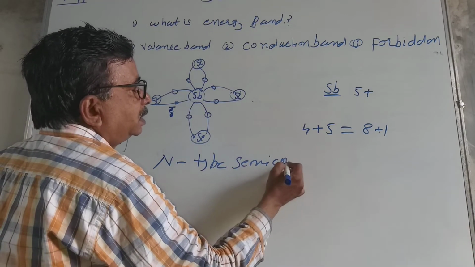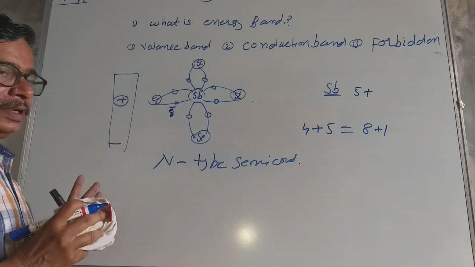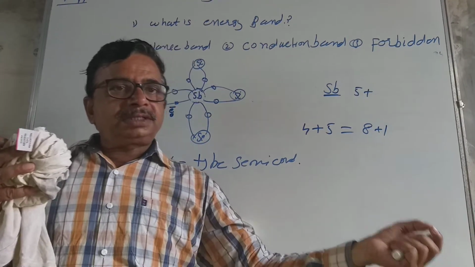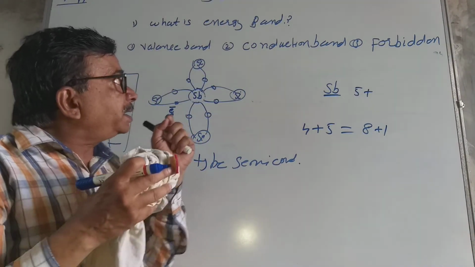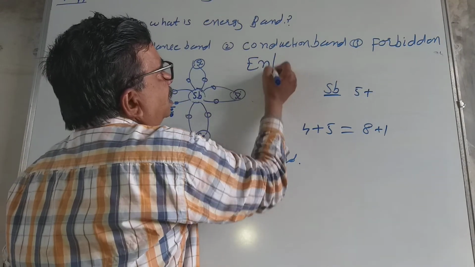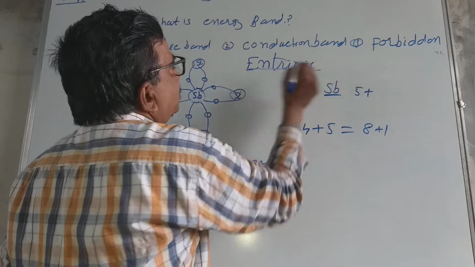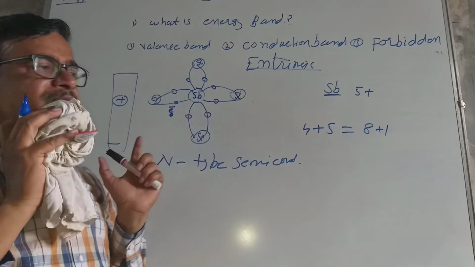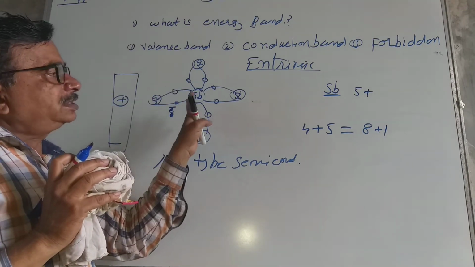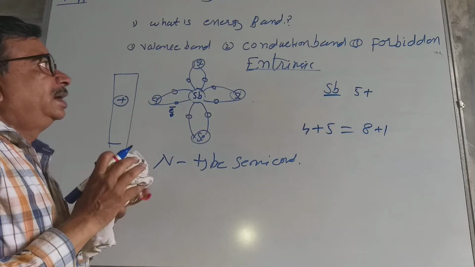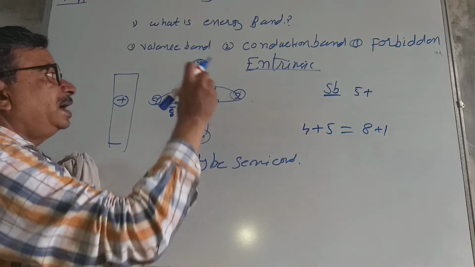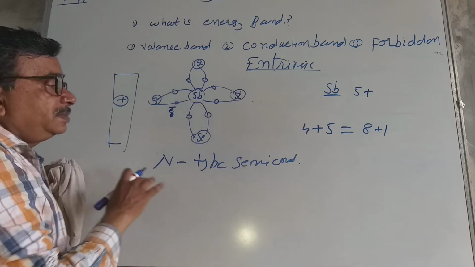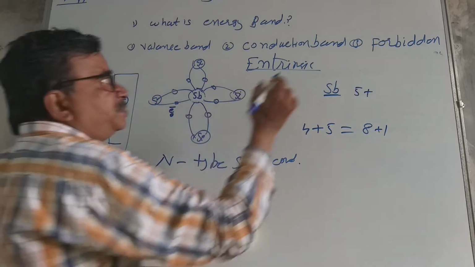This is an N-type semiconductor. Now there will be a question: what is a semiconductor, what is an intrinsic semiconductor, and what is an extrinsic semiconductor. Intrinsic semiconductor means a pure semiconductor which is free from any impurity. Pure semiconductor means there is no impurity added. But when an impurity is added, like antimony or arsenic, then we get the N-type semiconductor. This is called an extrinsic semiconductor.